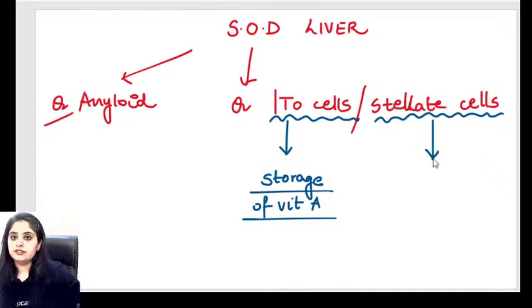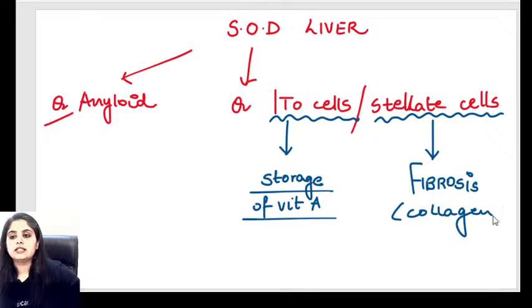Stellate cells, nowadays all of us sitting in class today, we are all stellate cells, because now we are no longer sleeping, we've become very active, very rapid. Stellate cells are not going to sit and eat and store things, they are going to act. What do they do? They lay down fibrous tissue, they cause fibrosis. Fibrosis means collagen deposition. So can you think of any disease in the liver where collagen deposition occurs?